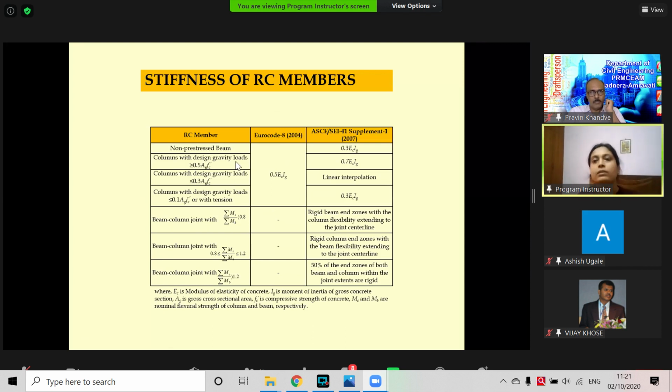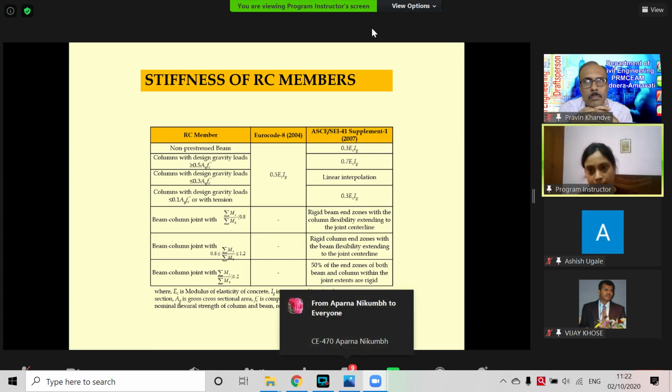RC has many cracks. So the actual gross moment of inertia is not the actual effective moment of inertia. I have just, for example, shown how Eurocode and ACI are considering this for non-pre-stressed beams. Eurocode, for all the beams and columns, says only 50% of the total cross section area will be effective as effective area stiffness.